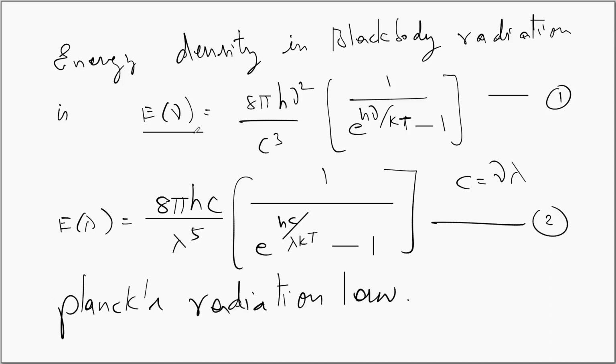The first one is in terms of the frequency of the oscillator. The second one is in terms of the wavelength of the electromagnetic radiation. The second expression essentially completely fits into the blackbody radiation spectrum. Therefore, the Planck's hypothesis of quantization of energy is a valid statement. It has revolutionized the modern physics.